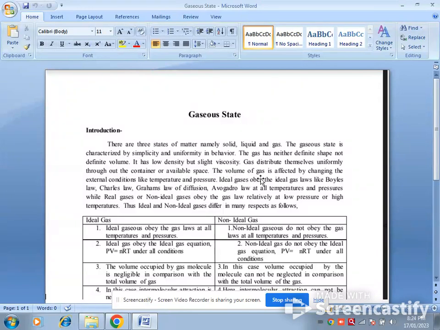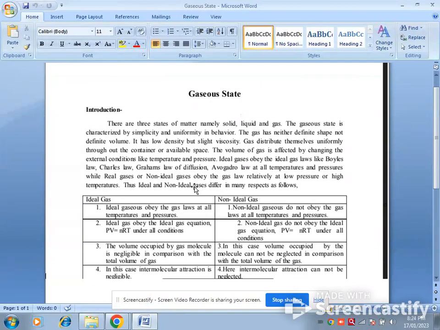The volume of a gas is affected by changes in external conditions like temperature and pressure. So, by varying the temperature or the pressure of a particular system, a change in volume will take place. The volume of the gas is considerably affected by these two external conditions.